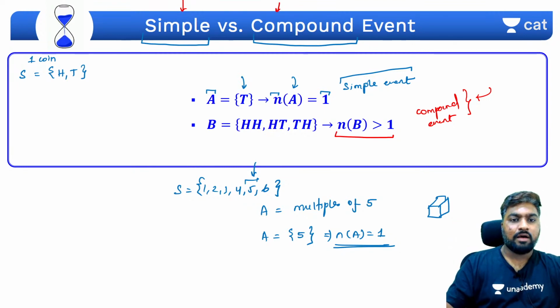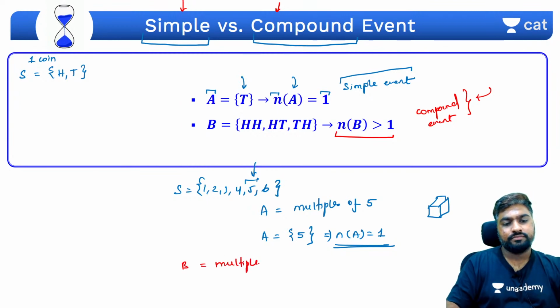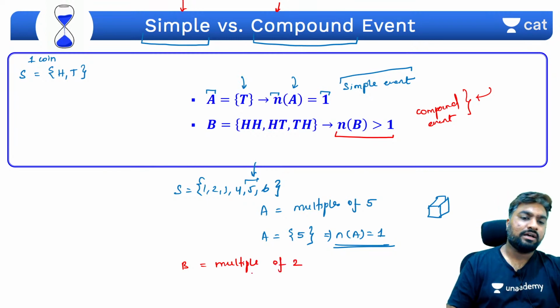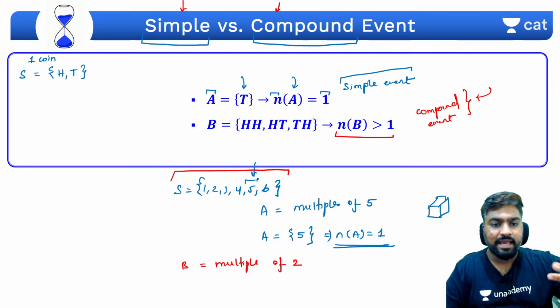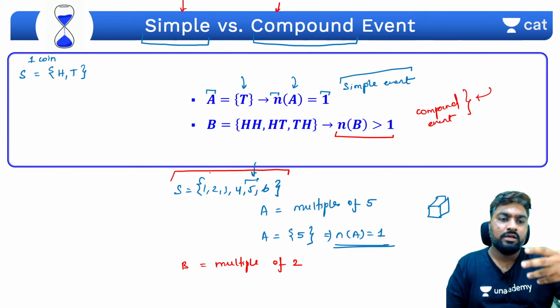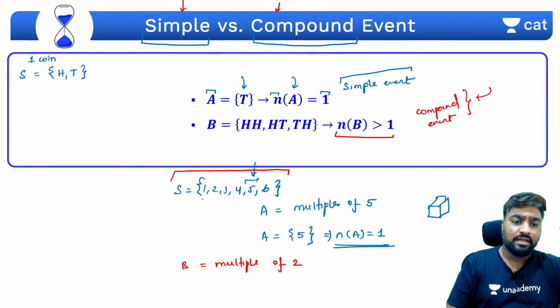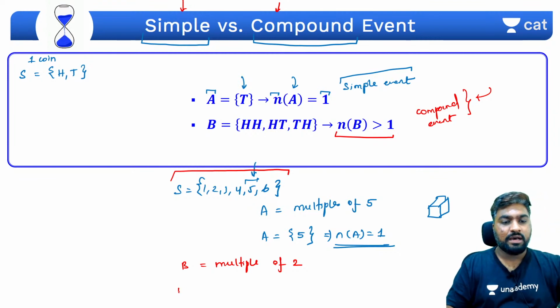ठीक है? Now compound का एक example देते हैं, इसी dice को रख के, let me give you another example. Let's say set B is multiple of 2. It contains all the terms that are multiple of 2. When a dice is rolled, what are the number of events where you get a number that is multiple of 2? तो number of terms in B क्या क्या होंगे? 2, 4 and 6.